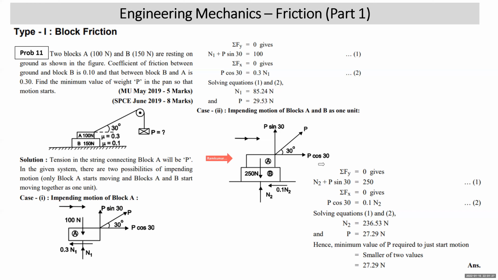Well, students, in the first case, when we consider the impending motion of block A, we found the value of P required is 29.5. In the second case, when both the blocks start moving together as one unit, the value of P is 27.29. So hence, the minimum value of P required to start the motion is 27.29. And how will it happen? When the two blocks are moving together as one.